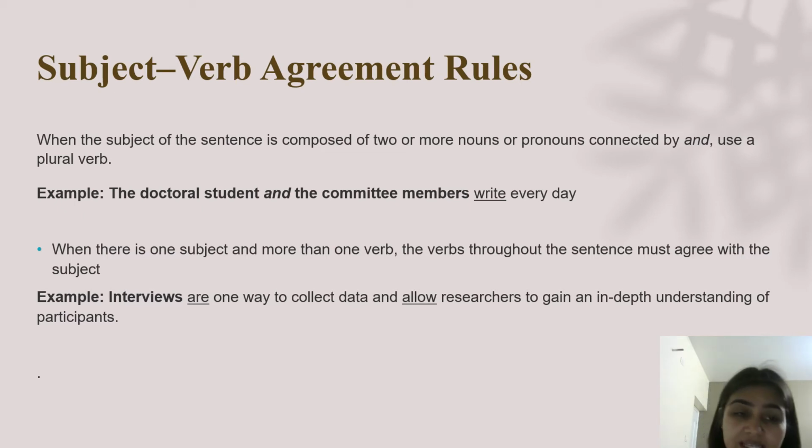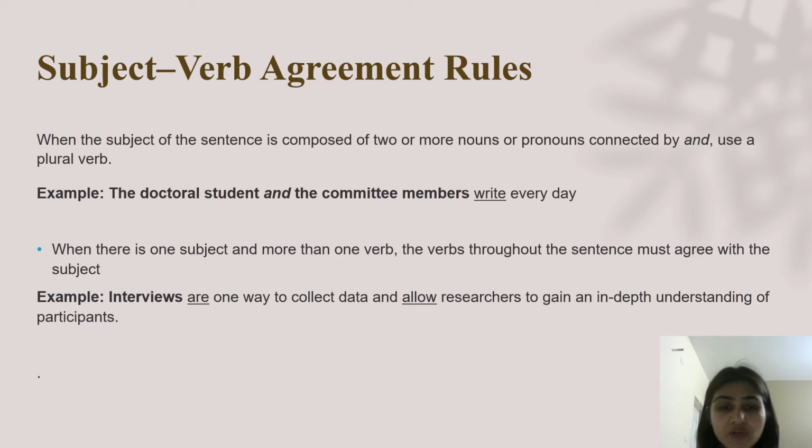Again, the next rule says that when there is one subject and more than one verb. So what about those sentences which have more than one verb? What do we do? The verbs throughout the sentence must agree with the subject. So let's try to understand through one example here. "Interviews are one way to collect data and allow researchers to gain an in-depth understanding of participants." So here the subject is interviews.